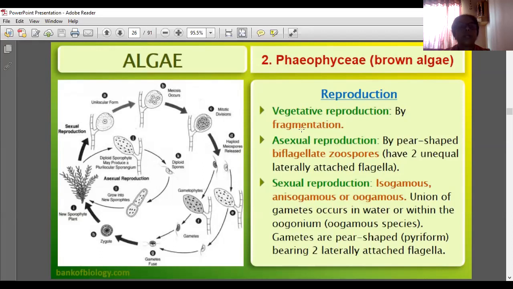Vegetative reproduction is by fragmentation. Asexual reproduction is by biflagellate zoospores. Biflagellate means two flagella. Sexual reproduction is isogamous, anisogamous or oogamous. Union of gametes occurs in water or within the oogonium. Gametes are pear-shaped, bearing two laterally attached flagella.